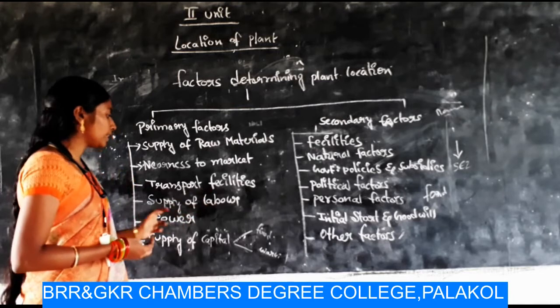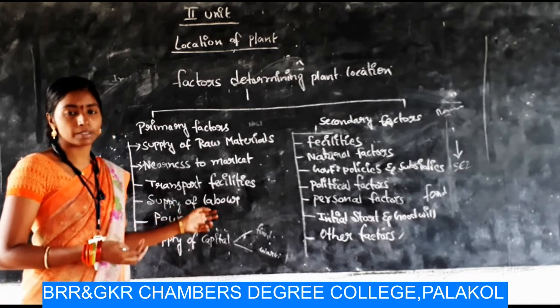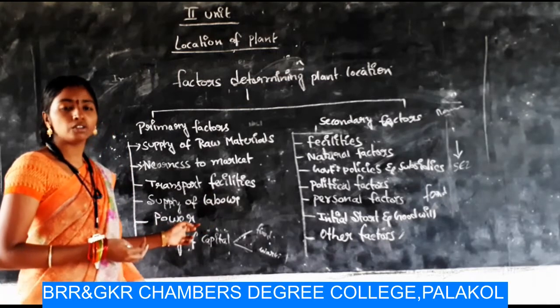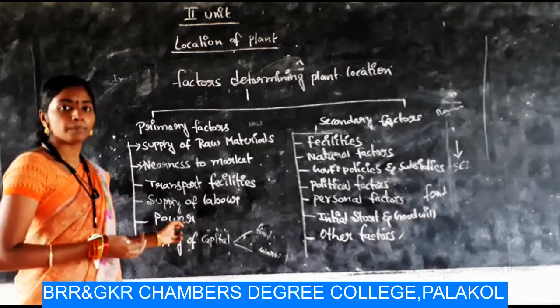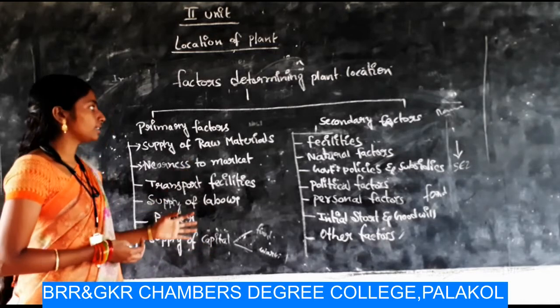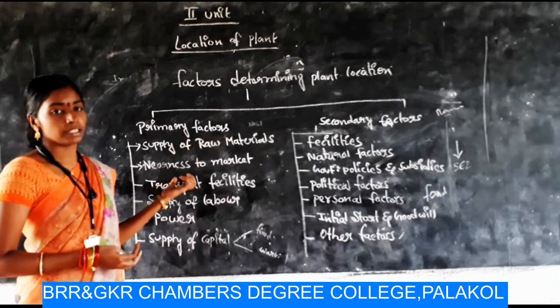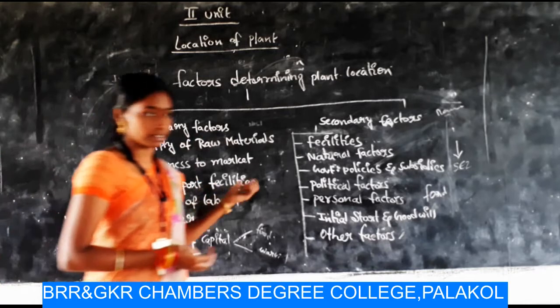And next one, supply of labor. We have to select the best, lowest cost labor for our organization. And next one, power. We have to depend upon renewable sources to produce the products. Next one, supply of capital. These are the primary factors which come under factors determining the plant location, and these are direct factors.